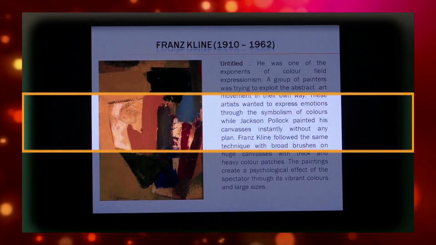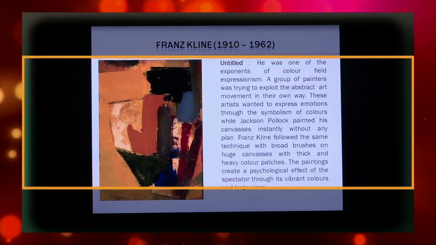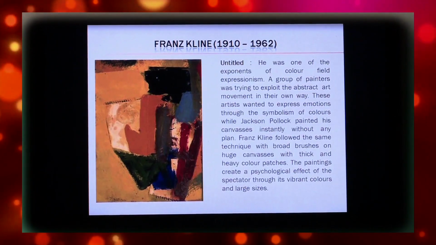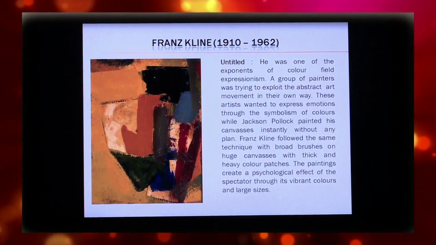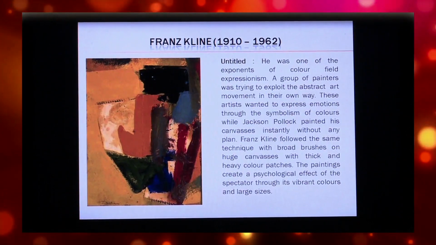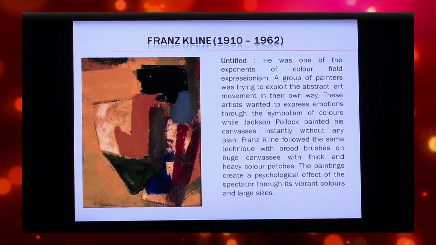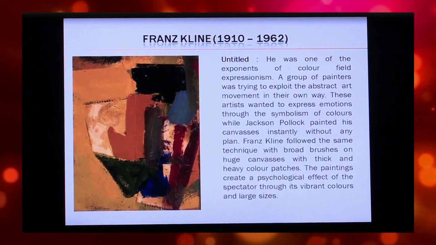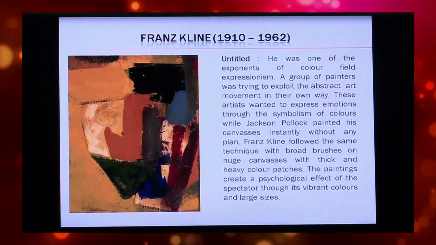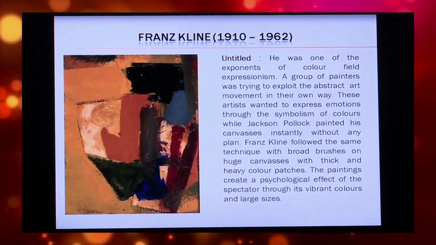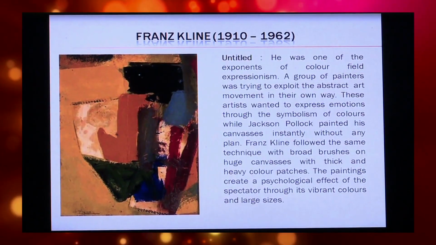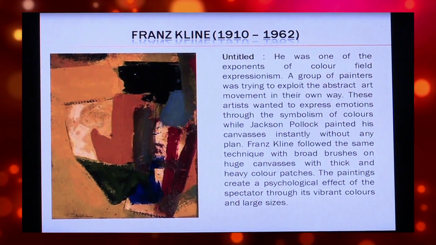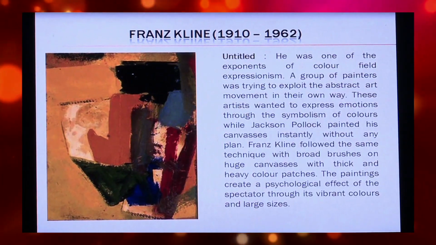Franz Kline. His masterpiece doesn't have any title. He was one of the exponents of color field expressionism. A group of painters was trying to exploit the abstract art movement in their own way. These artists wanted to express emotions through the symbolism of colors, while Jackson Pollock painted his canvases instantly without any plan. Franz Kline followed the same technique with broad brushes on huge canvases with thick and heavy color patches.